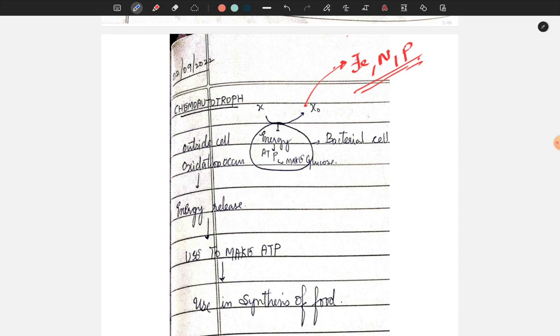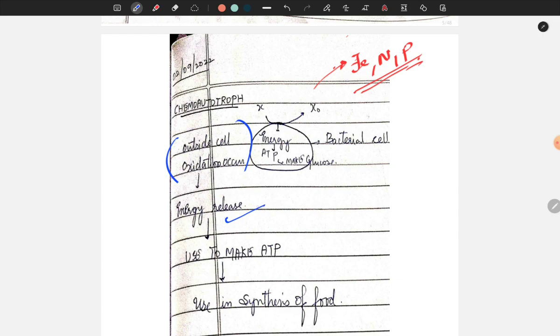Here oxidation is going on, like an increase in oxidation state. Outside the cell oxidation occurs, and as a result, energy is released.